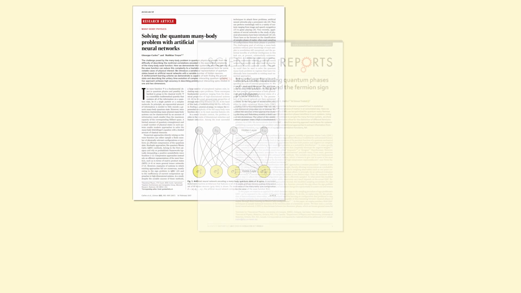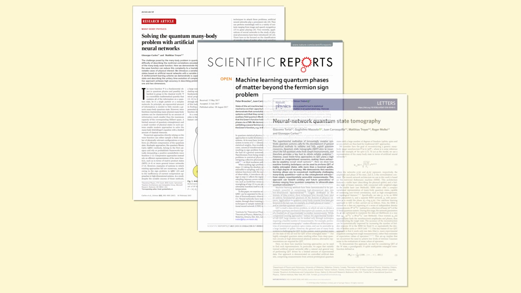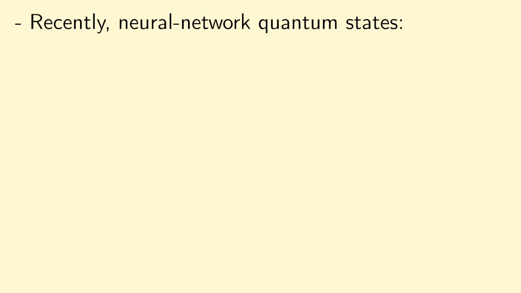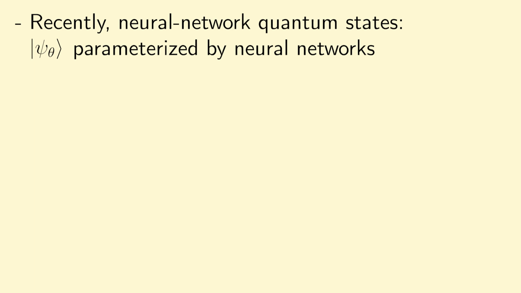Now, while a variety of variational ansatzes exist for different applications over a wide range of problems, the recent success of machine learning has inspired the application of deep learning to this problem, and this has resulted in a new variational wave function known as the neural network quantum state. As an overview, a neural network quantum state is a wave function parametrized by neural networks, whose parameters are then optimized over to approximate the ground state.